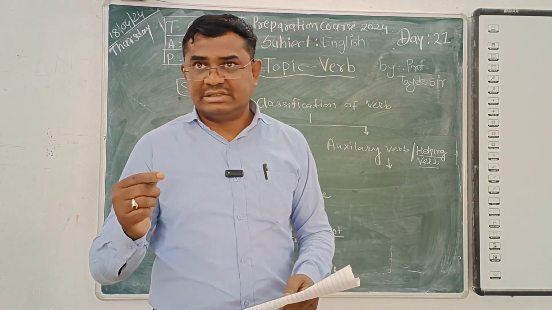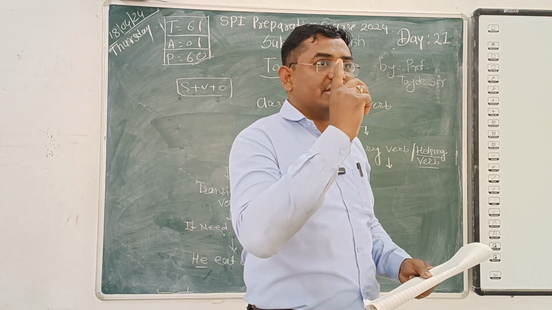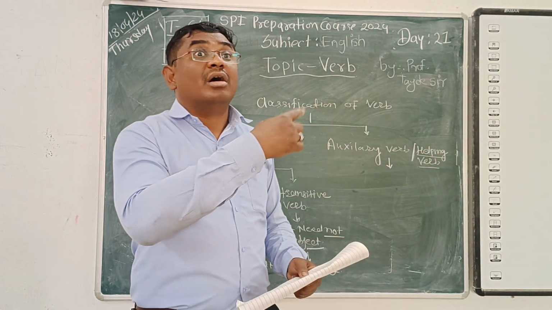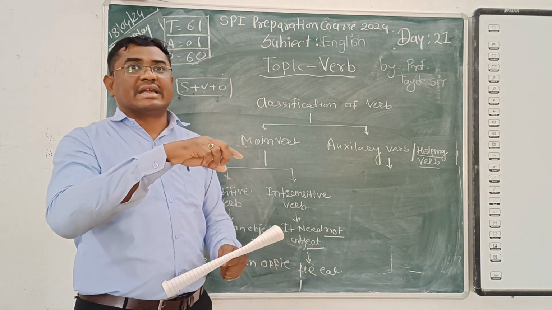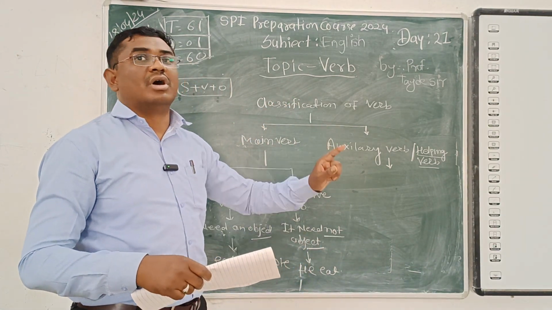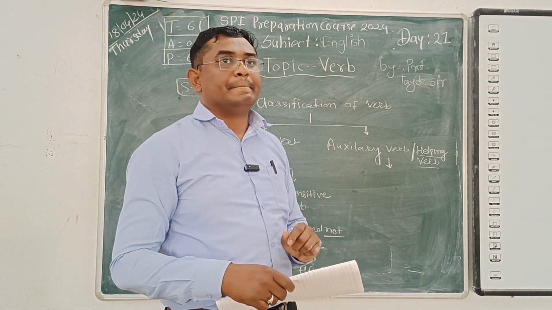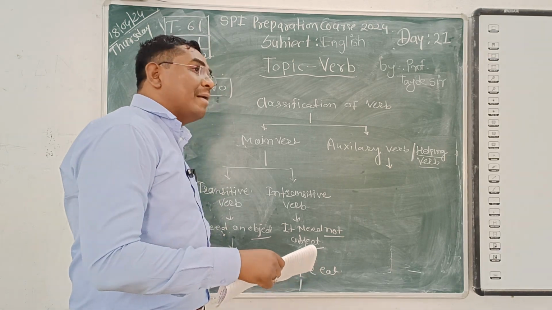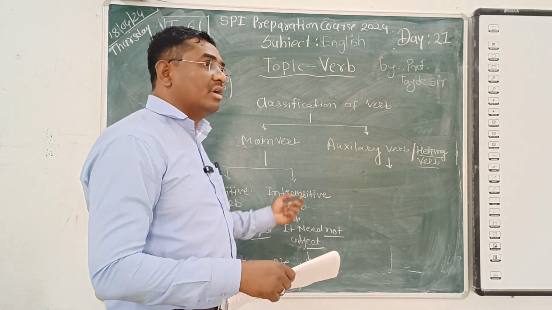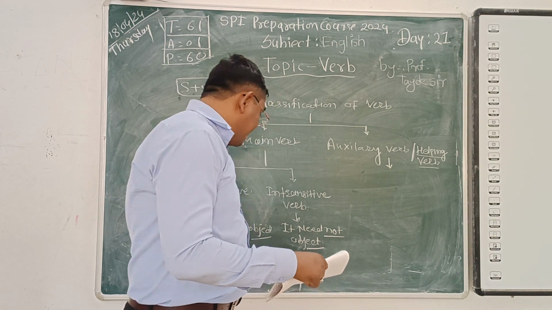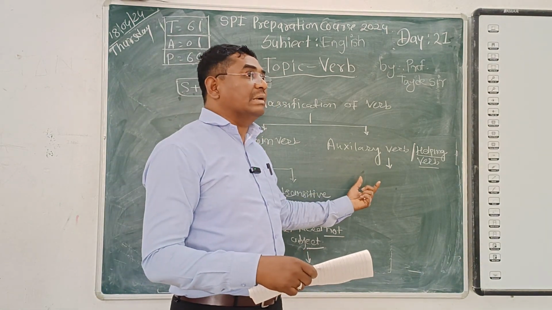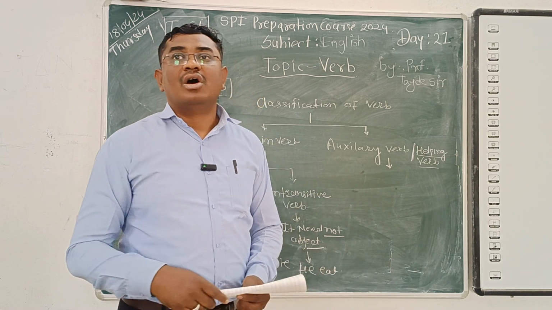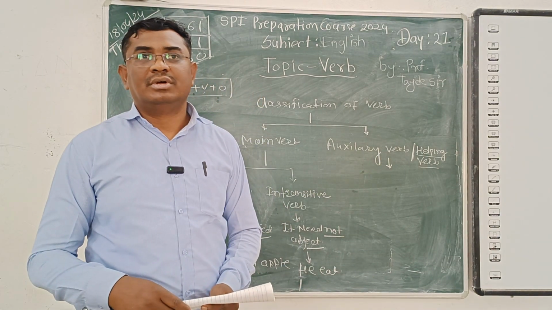You know very well tense. There are 3 tenses in the English language: present tense, past tense, future tense. To make it present tense correctly, we use some auxiliary verbs. So how can we define it? A word which comes after a subject, leading to the main verb, to get the complete sense of the sentence, is called an auxiliary verb.